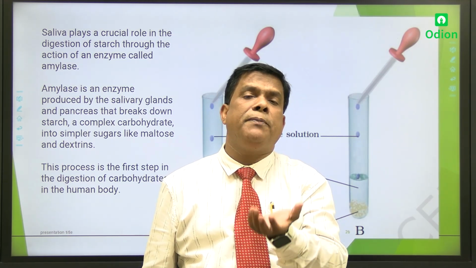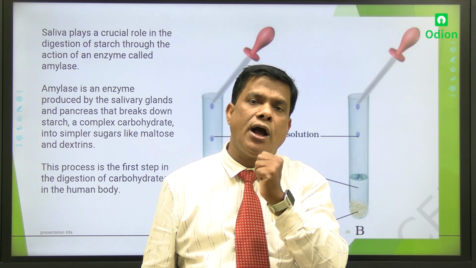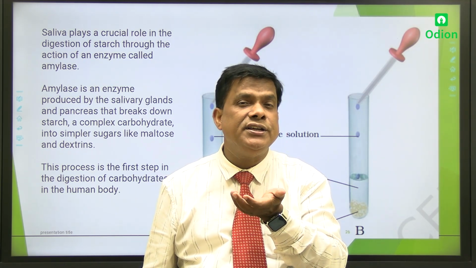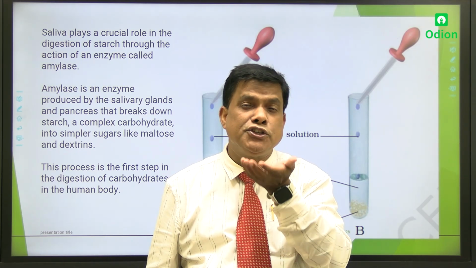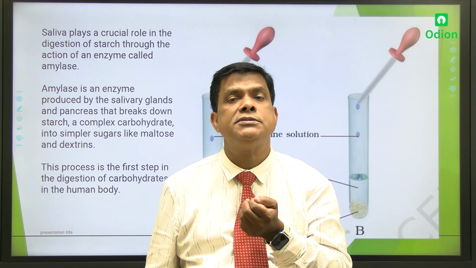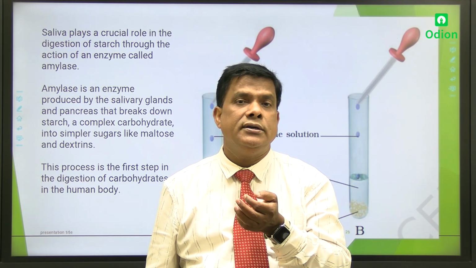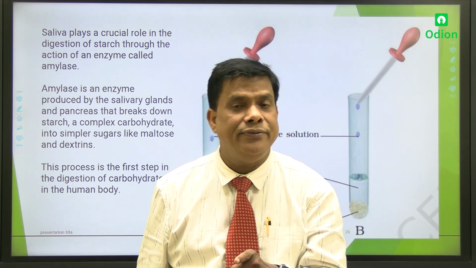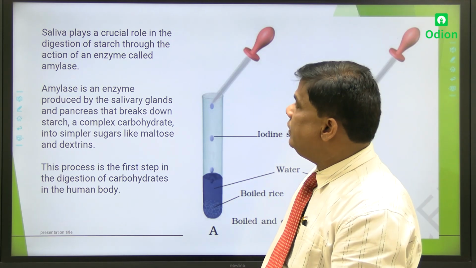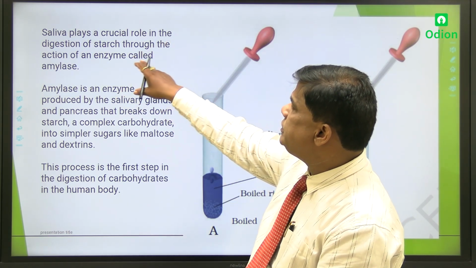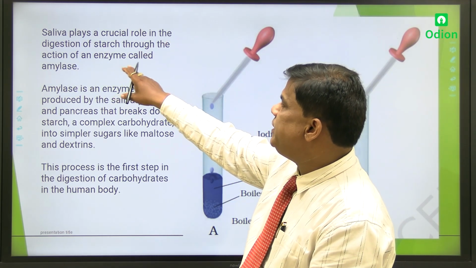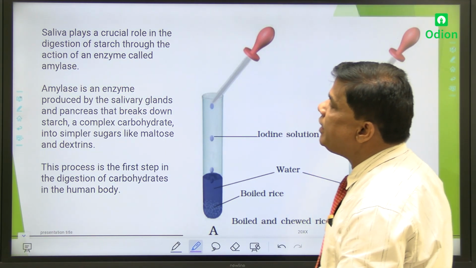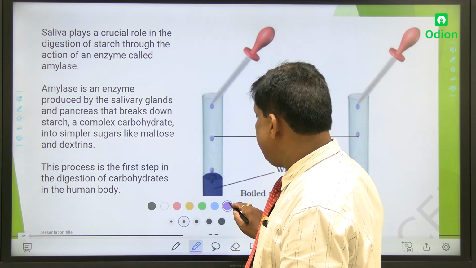Whenever you are eating one chapati or one bread, chuba chuba ke khao, thodi der ke baad, you'll feel a sweet taste will come. How is it possible? There is no sugar, but there is an enzyme in saliva. That saliva plays a crucial role in the digestion of starch through the action of an enzyme called amylase. So it is called salivary amylase.